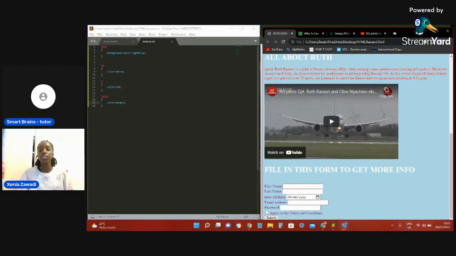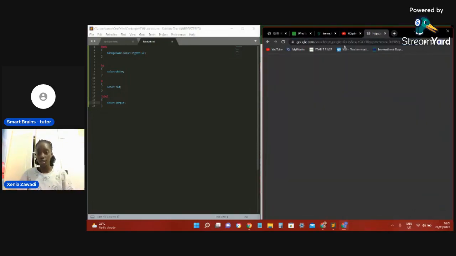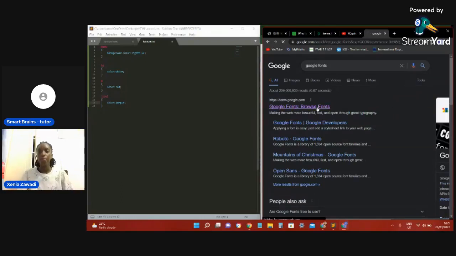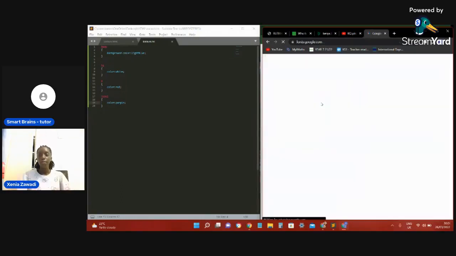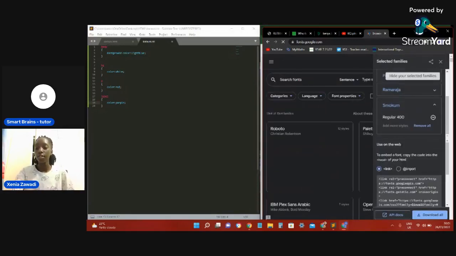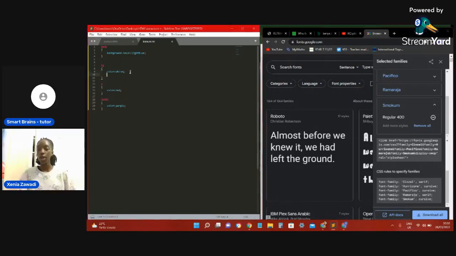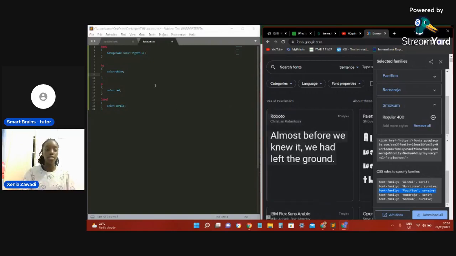Now we are going to change the font, and for changing the font we need Google Fonts. We can put any kind of fonts, but for me I chose specific fonts, which is Cinzel, Hurricane, Pacifico, Ramaraja, and Smokum. For the H1, I'm going to be using Pacifico, so we're going to be copying from the Google Fonts and pasting it on the CSS.